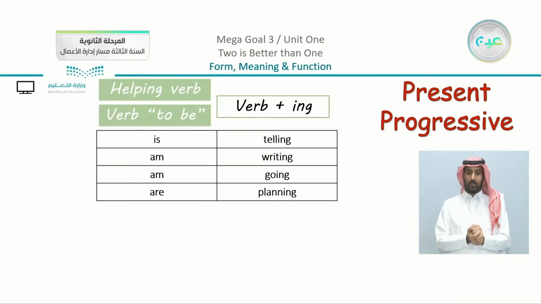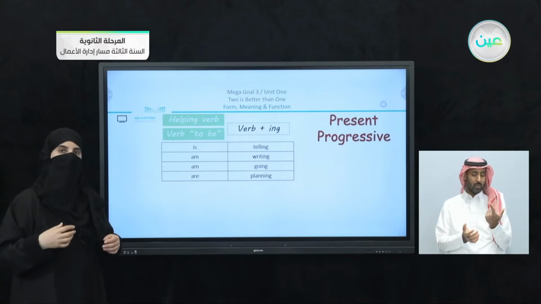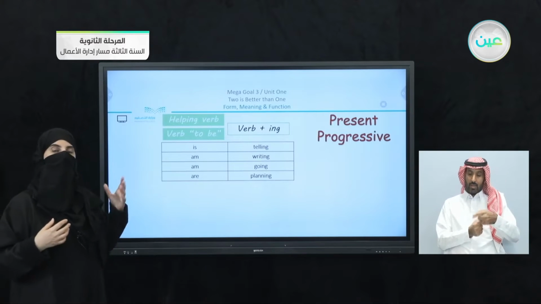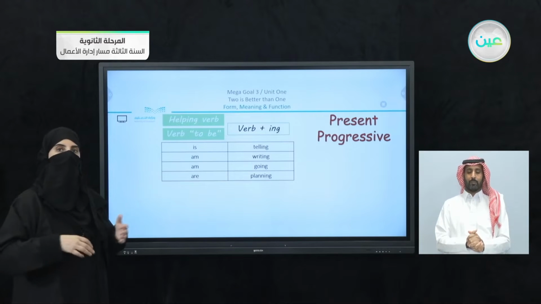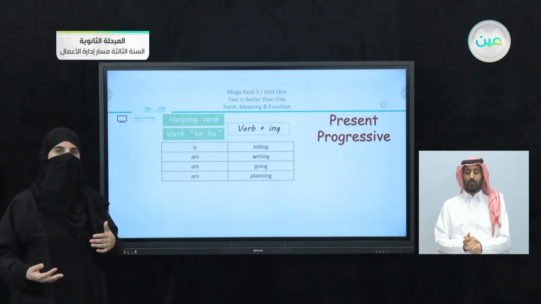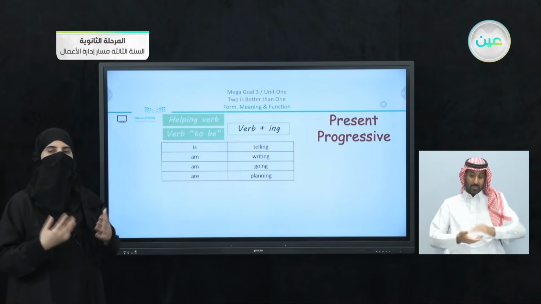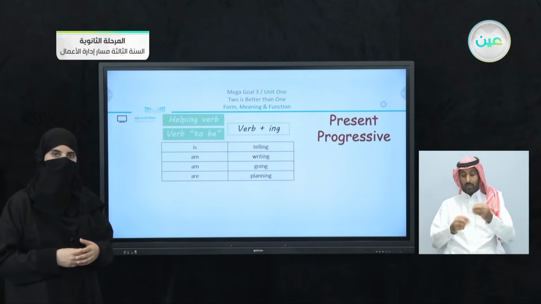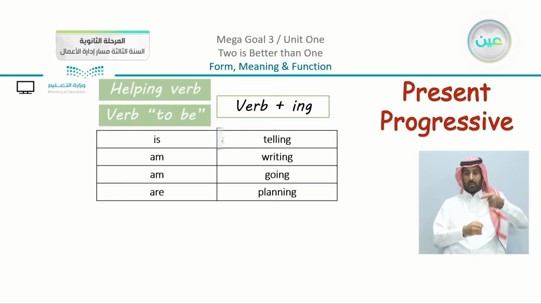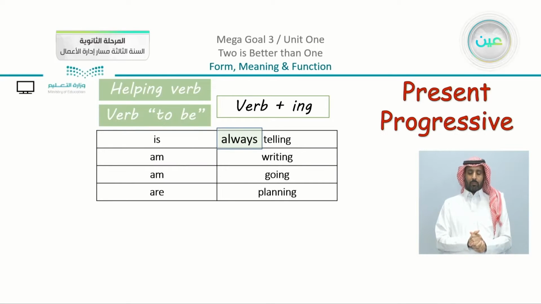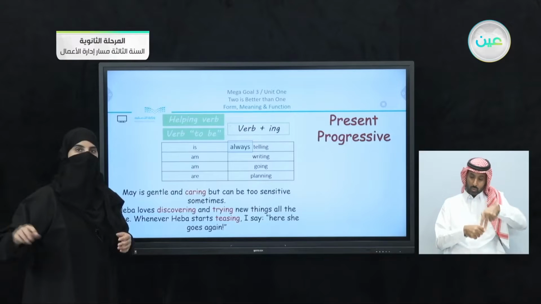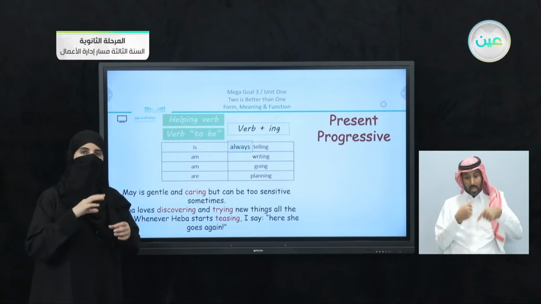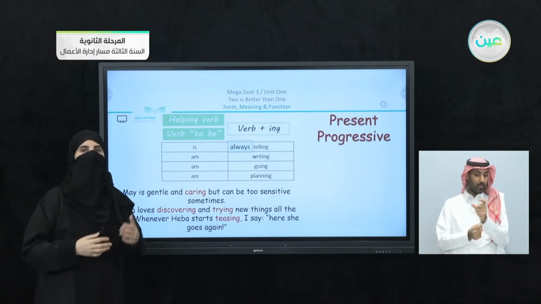So what is the present progressive? I gave you a chance just to recall here. The present progressive means that we are going to use helping verbs, and specifically the verb to be, followed by a main verb which is attached to an ing. Now, we can say also always telling, as I mentioned before. Now, I am always. You can see that there are these words that we are going to talk about in the next few parts.